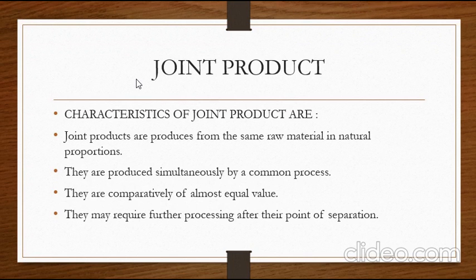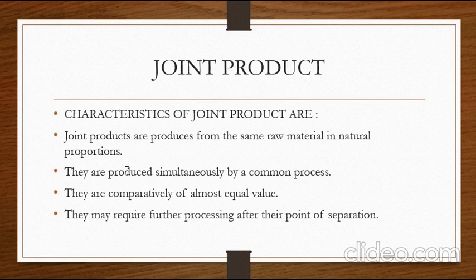In this video, we'll be discussing joint product. So what is a joint product? In many industries, two or more products are unavoidably produced from the same process and the same raw material. So when two or more products are produced using the same raw material and with the same process of production, then those products are called joint products.